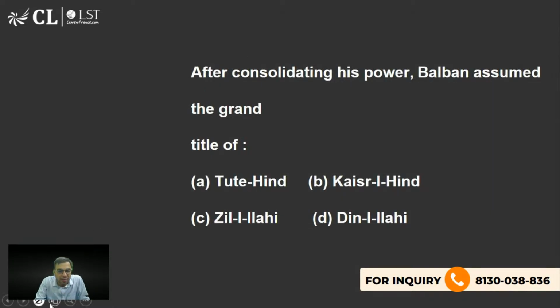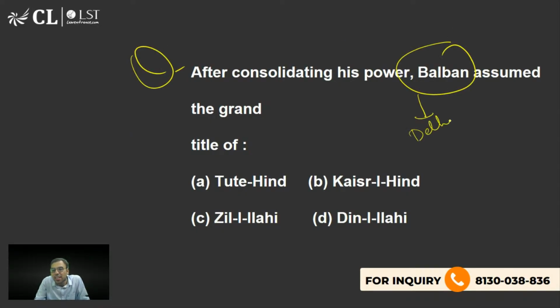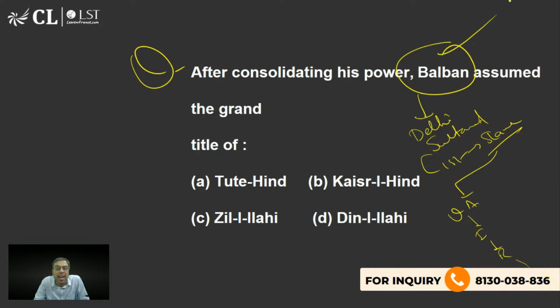Let's move on to the next one. After consolidating his power, Balban, dekho Balban was a part of the slave dynasty. So the first dynasty of the Delhi Sultanate was actually the Mamluk dynasty, or slave dynasty as they called it. Its first ruler was Qutbuddin Aibak, then Al-Tutmish, right, then his daughter Razia Sultan and like that. So Balban was one of the kings in that Delhi Sultanate slave dynasty, and he assumed the title of Zille-Ilahi. C is the right answer.